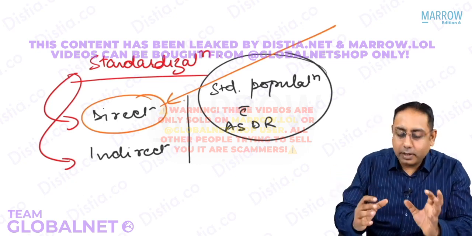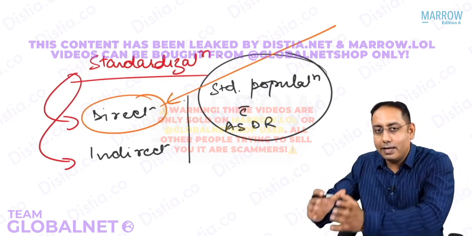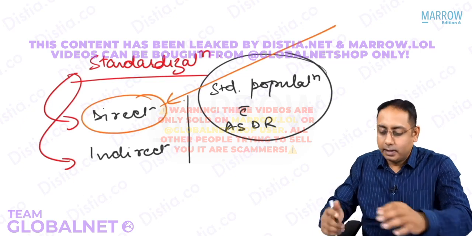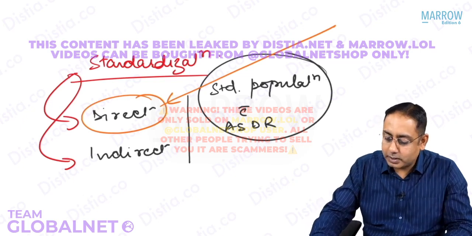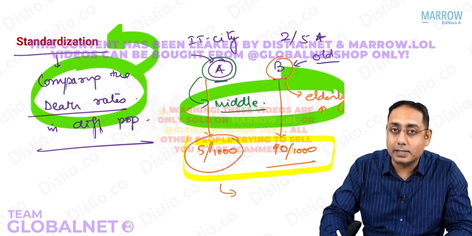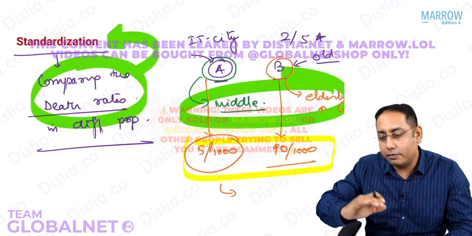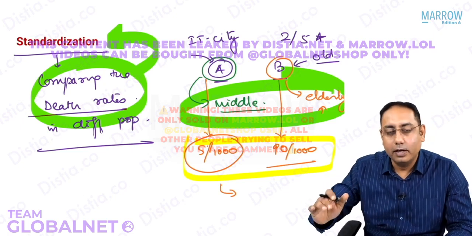Okay, so please note, on the other hand, let us say that you were comparing some city A and city B for which the age specific death rates, just imagine, you know the total deaths. But do you know how many die at 5 to 10 years, 10 to 15, 15 to 20, 20 to 25?